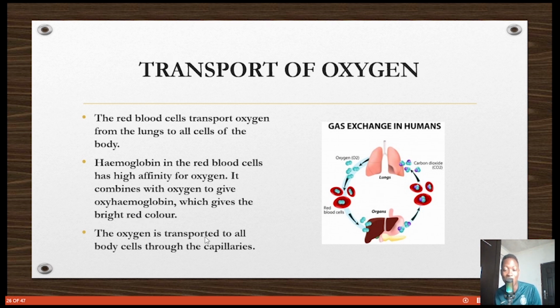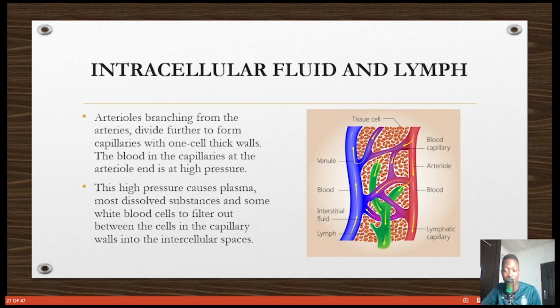So the oxygen is then transported back to the heart, and the heart now pumps it to the body through the capillaries, and the cells are very happy to take in oxygen and food. So they were taking oxygen from the red blood cell. They were taking food from the plasma, like digested food. When I mean food, I mean digested food particles: glucose, amino acids, fat and oil, fatty acid and glycerol. That's what the cells take to grow, to repair themselves, to make whatever they want to make. A lot happens in the cell.